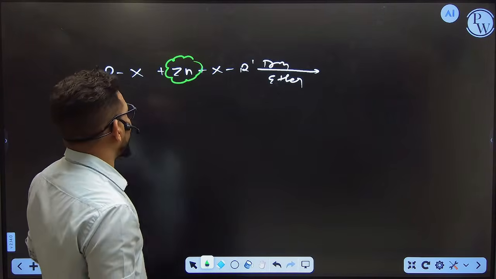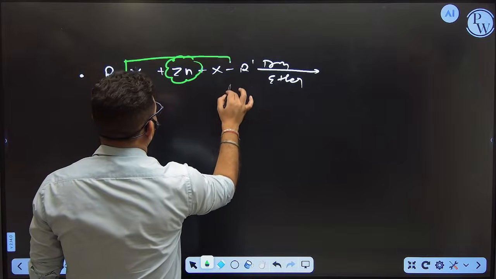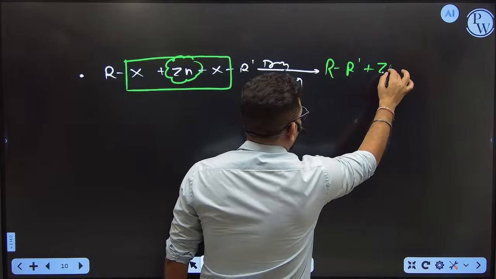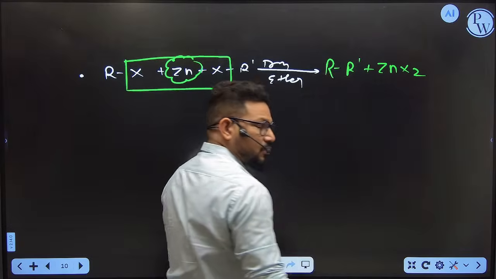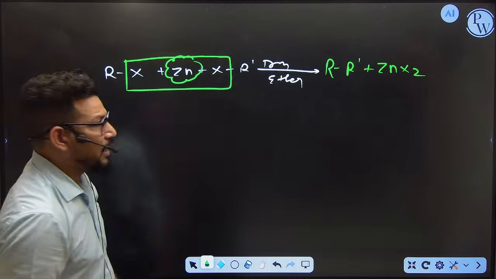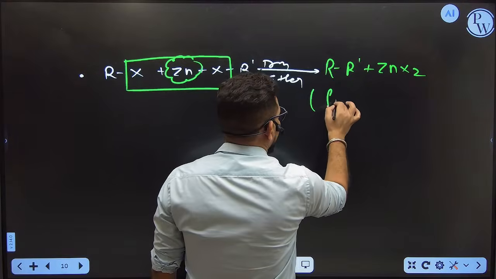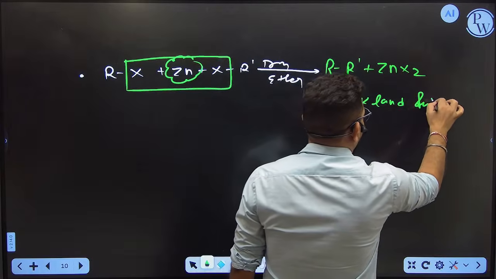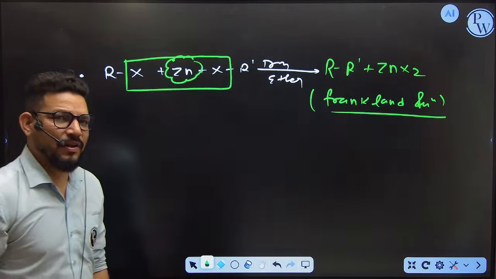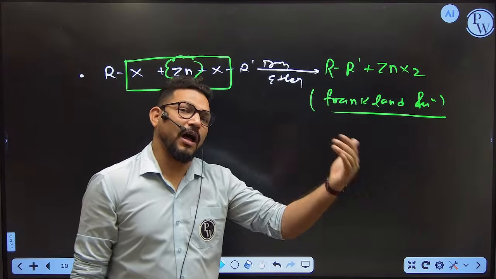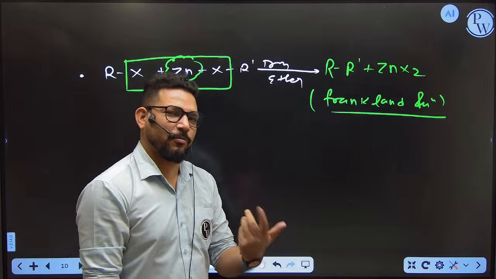So what will happen here? The same thing is going to happen like the Wurtz reaction, and what you will get? RR' with ZnX2. Okay. So now you can see the product looks the same, but the method is different. And this method is considered the Franklin reaction. Which reaction? Franklin reaction. So what is the difference between the Wurtz and the Franklin? See, via Franklin you are able to form the asymmetric hydrocarbon also. This is one of the best things.